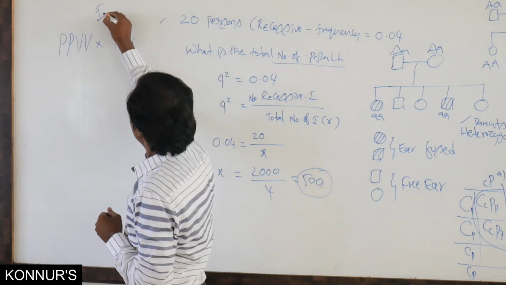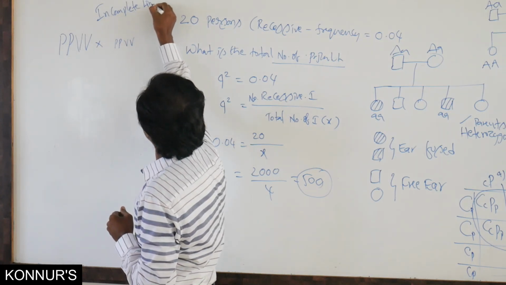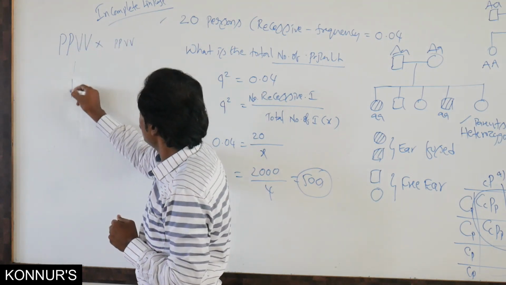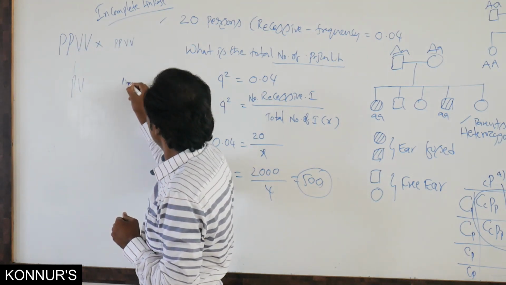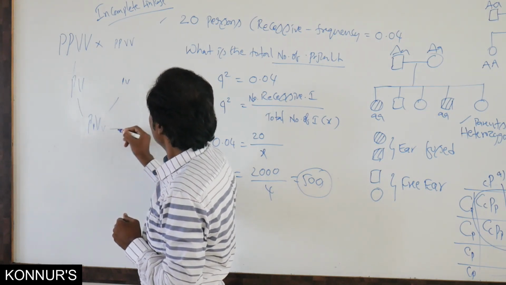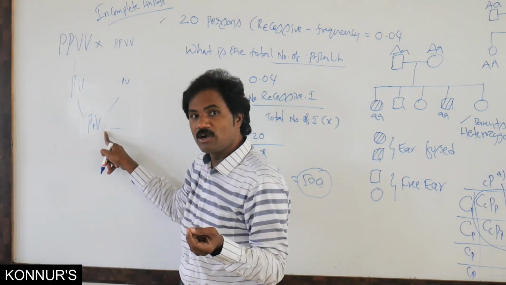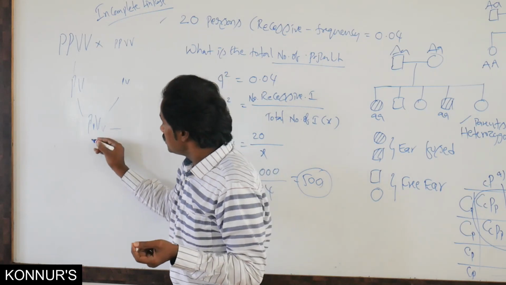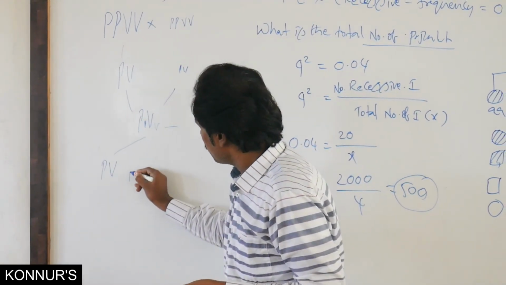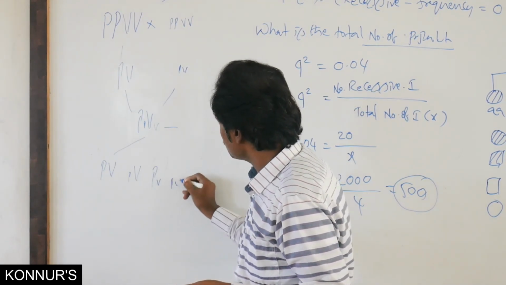This is incomplete linkage. Already we said, recall, that under small p, the possibility is that only red color and normal winged is present. Then these gametes: PV, small p, capital V, capital P, small v, small p, small v.